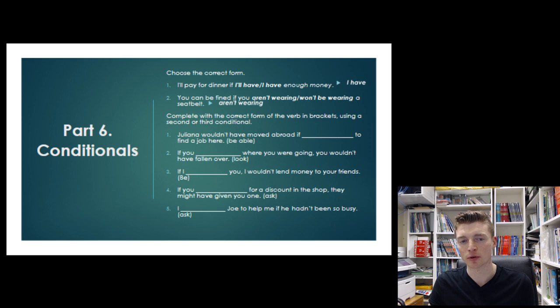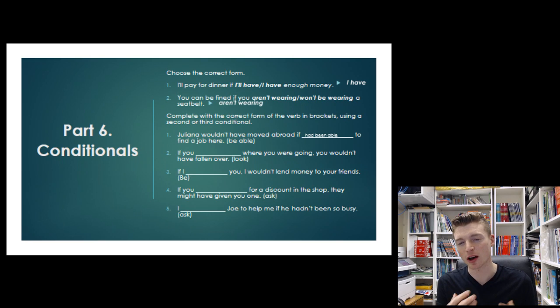Juliana wouldn't have moved abroad if, so in the third conditional we use if plus our past perfect. So remember, our past perfect is had plus the past participle. If she had been able, so sorry guys, it should have the word she written here, so we need our subject after if. So if she had been able to find a job here, third conditional. Now number two, if you where you were going, you wouldn't have fallen over.